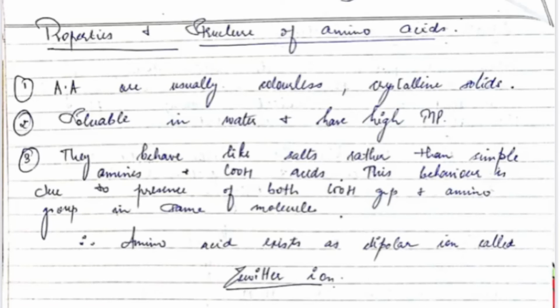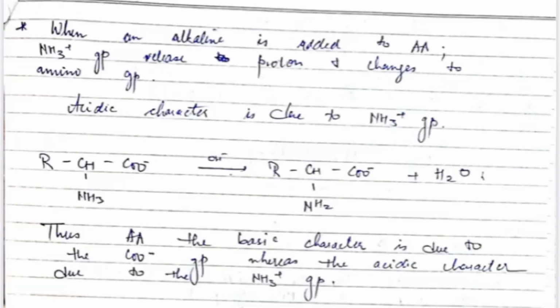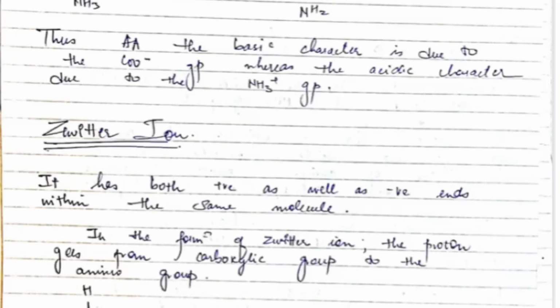Now let's have a look at the properties of amino acids. Amino acids are usually colorless crystalline solids. They are soluble in water and have a high melting point. They behave like salts rather than simple amines and carboxylic acids. Amino acids exist as dipolar ions called Zwitter ions. The acidic character is due to the carboxyl group and the basic character is due to the amino group present. I have given the example for both of them.